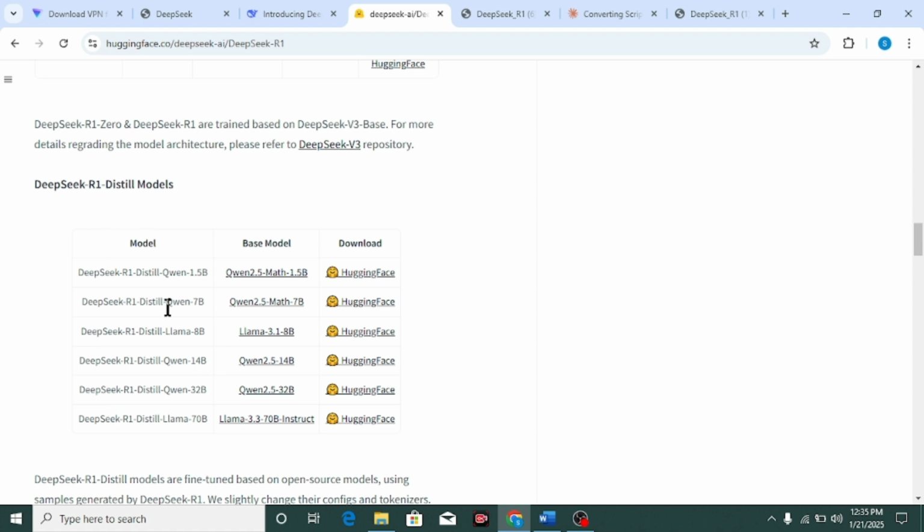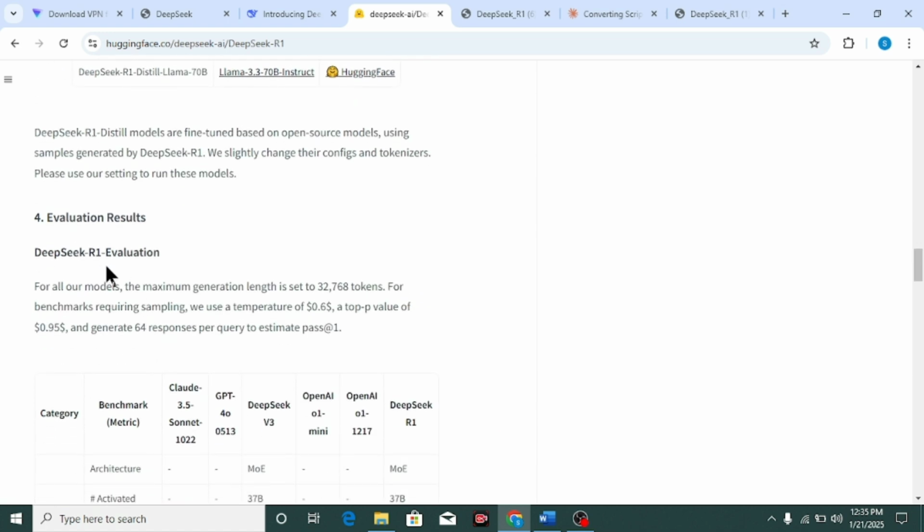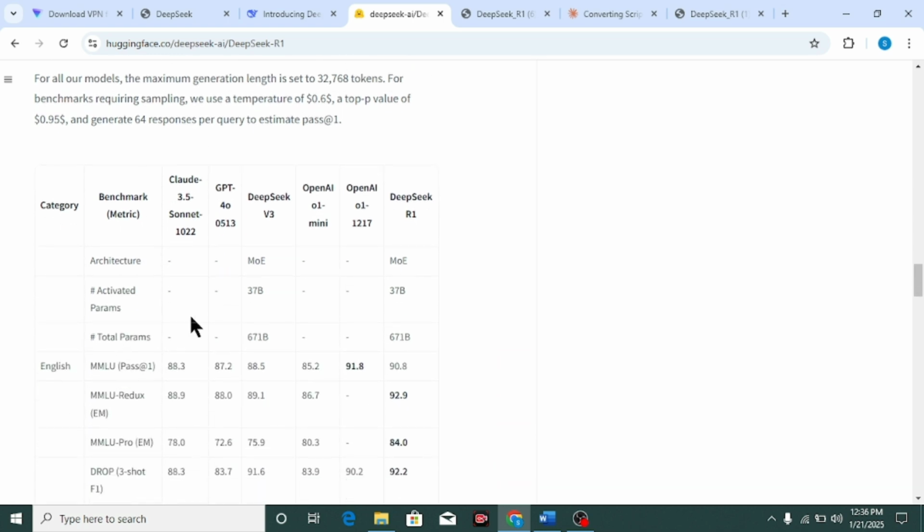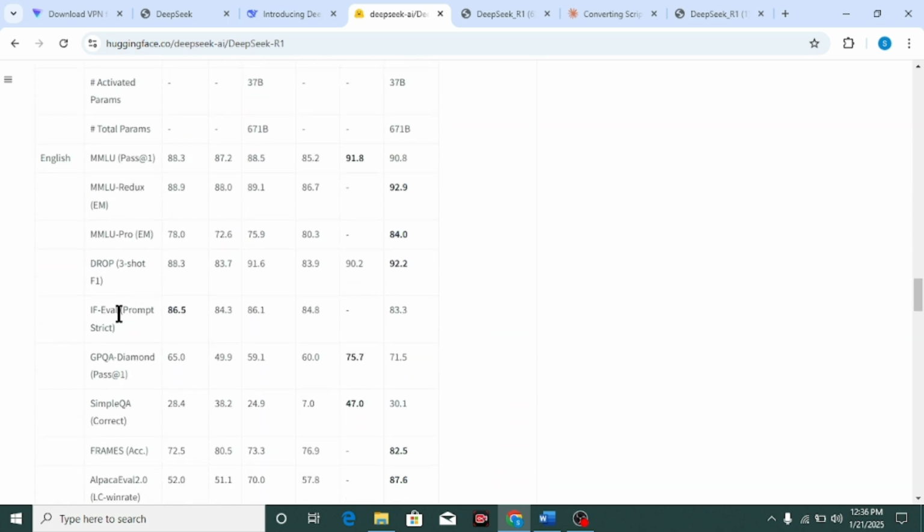These are the distilled model details of DeepSeek R1: DeepSeek-R1-Distill-Qwen 1.5 billion, for math, then Distill-Qwen 7 billion and Llama 3.1 8 billion, and much more. These are the evaluation results: R1 benchmarks in English, math, and other areas, and also Chinese, where the models do very well.